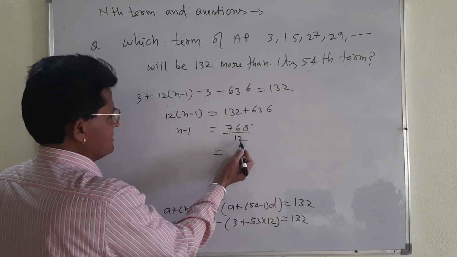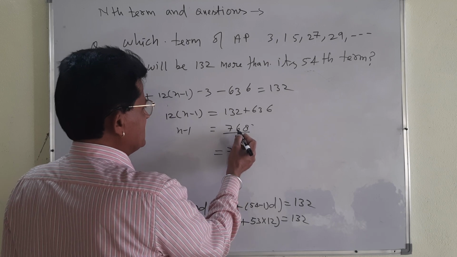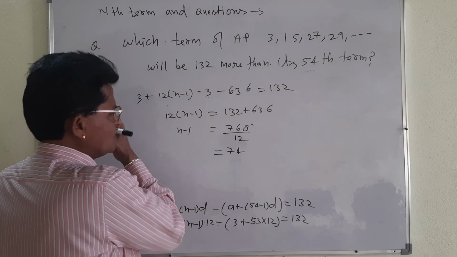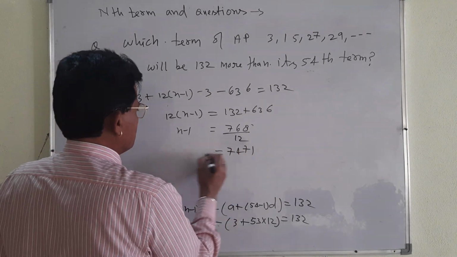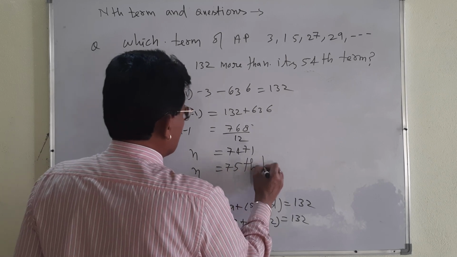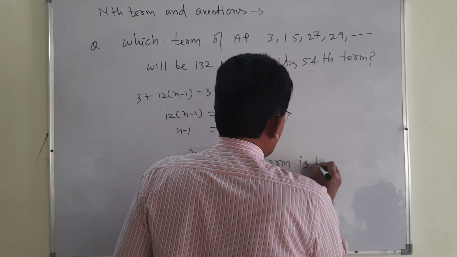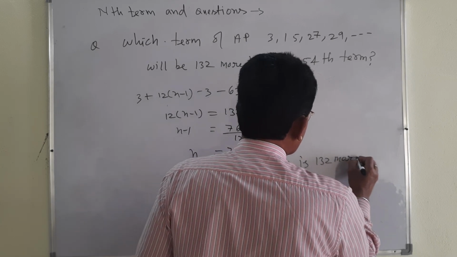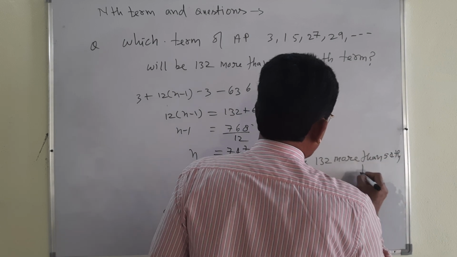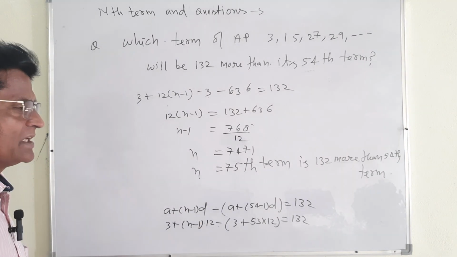How many times can you divide? 6 times 12 is 72, and 48 divided by 12 is 4, plus 1, n will be equal to 75. The 75th term is 132 more than the 54th term. You see, my student, this is a simple question but important.